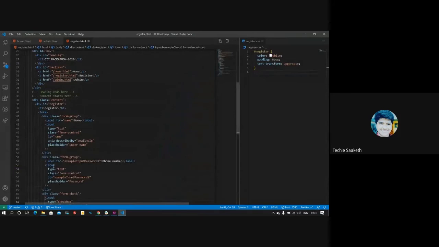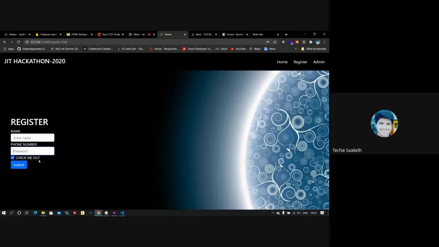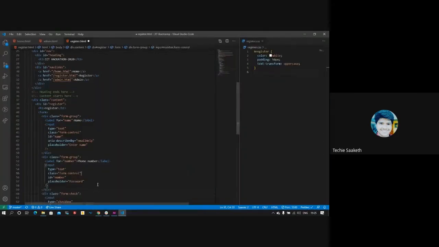Here also, the label is input password 1. We'll change it to something like number. Yeah, we still get password. Instead of password, we need phone number as the placeholder. So I'll do that.